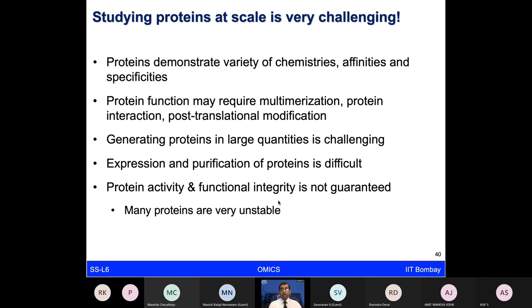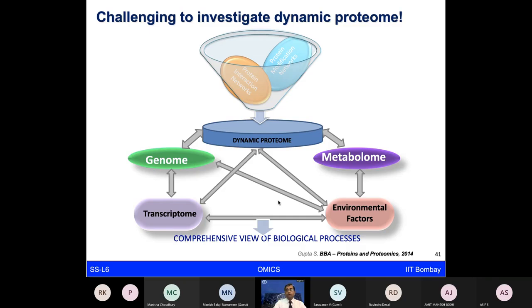Many of these stability issues also make studying proteins very, very complex. And of course, these are very dynamic molecules, so they're not going to be static. So if you are studying in one condition, and you want to really understand the whole system, you can't just get the entire picture. You have to study various time points of that biological system to study how proteins are changing in the dynamic environment.